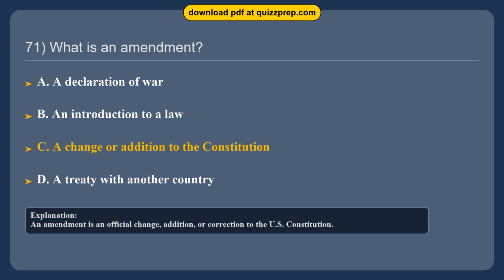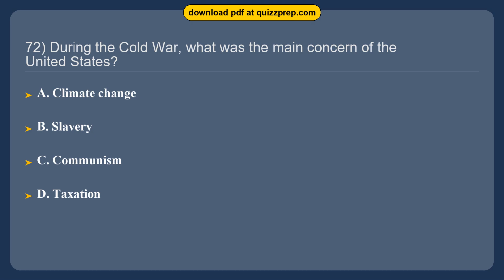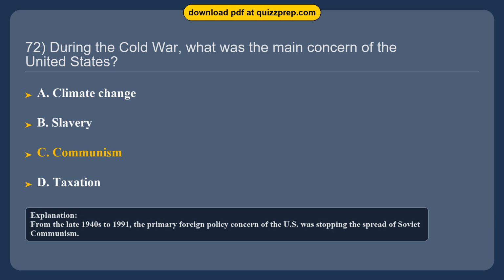Question 72. During the Cold War, what was the main concern of the United States? Option A, climate change. Option B, slavery. Option C, communism. Option D, taxation. The correct answer is option C, communism. From the late 1940s to 1991, the primary foreign policy concern of the U.S. was stopping the spread of Soviet communism.